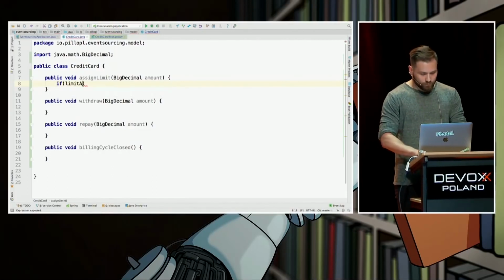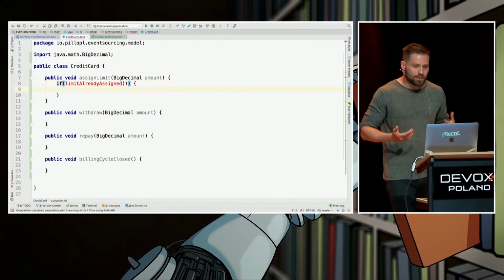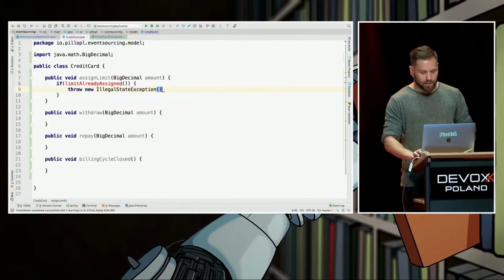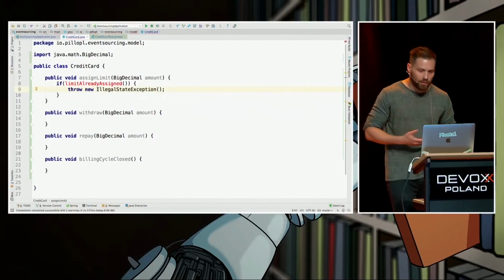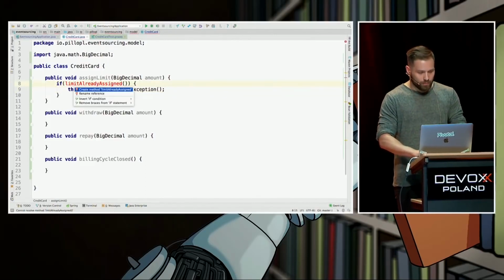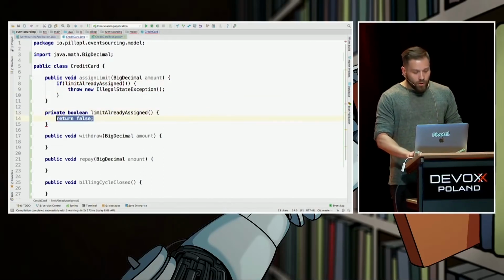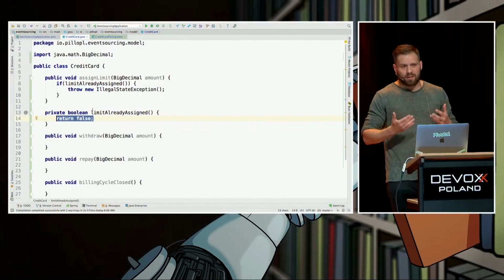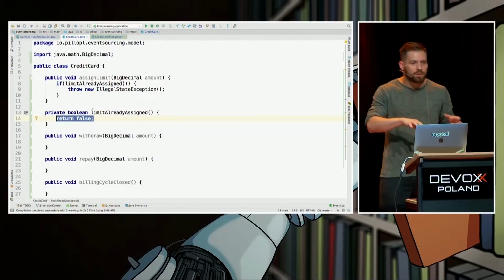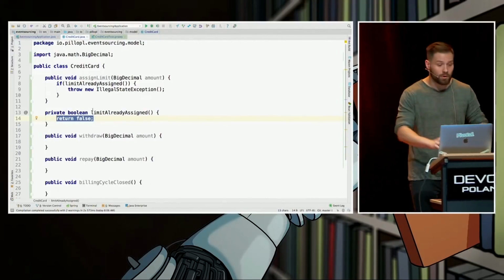If limit already assigned, that means we cannot acknowledge this command, right? Let's say we are going to throw a new illegal state exception. Again, the same story like with big decimal, probably a better domain-driven exception would be proper in here. We don't know how to answer this question yet, but it is there. The ubiquitous language from the domain expert is landing in the code, which is cool.